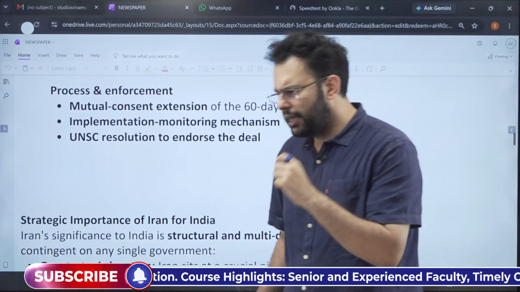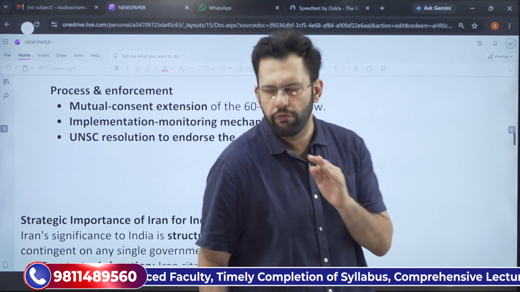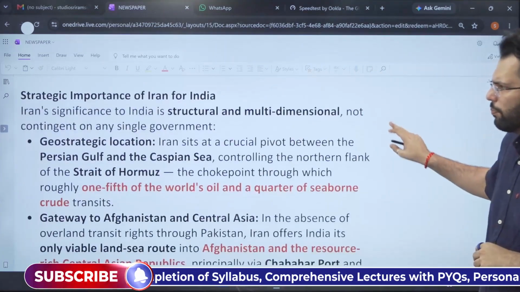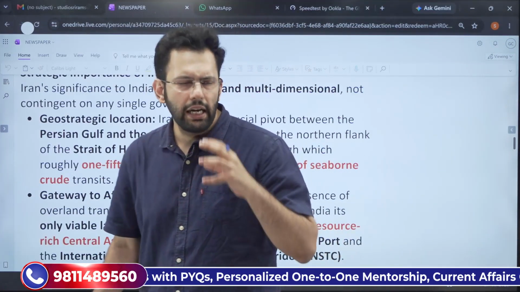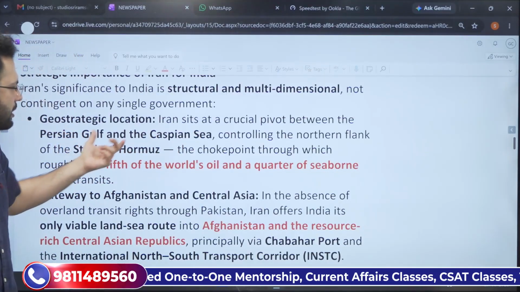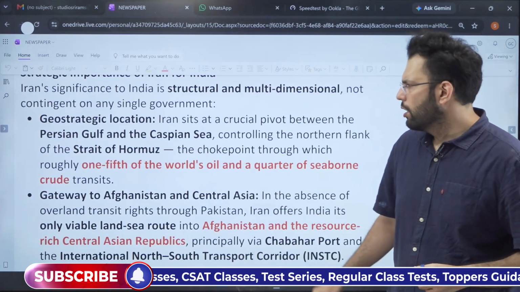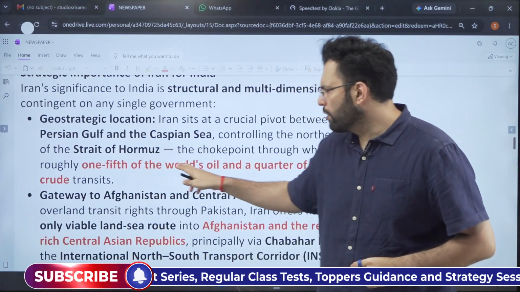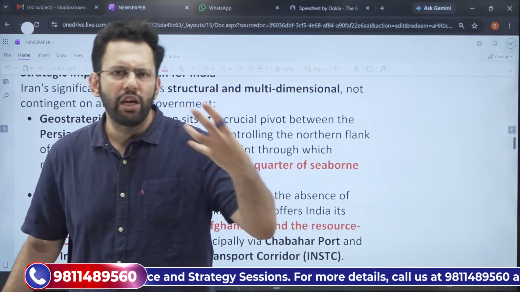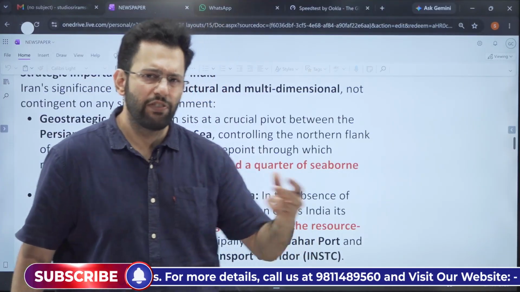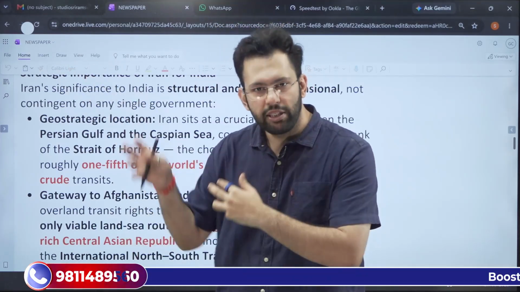Now, the next thing that we have to understand is the importance of Iran for India. What is the strategic importance of Iran for India? The first is that of geostrategic location. Iran is located between the Persian Gulf and the Caspian Sea, controlling the northern flank of the Strait of Hormuz, through which roughly 1/5 of the world's oil and a quarter of seaborne crude transits. So 20 to 25% of all crude oil that the world transfers happens through this route of the Strait of Hormuz, and we have seen that it led to an increase in oil prices in India.